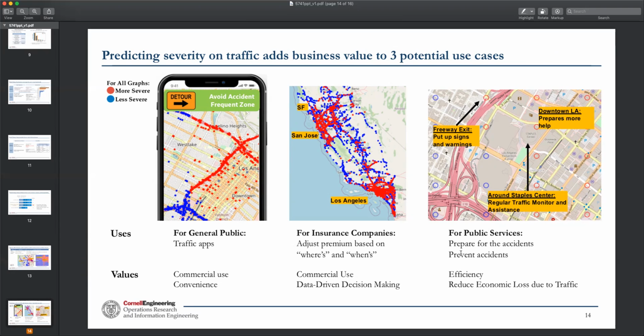And also, we can try to prevent these accidents from happening, because here, as we see, this is a freeway exit, and we see that it's going to have a more severe accident here. So we can probably put up some signs and warnings just to tell drivers to drive more carefully. And we can increase the efficiency and reduce any economic loss due to the traffic. And that's our goal and the values that we want to achieve here.